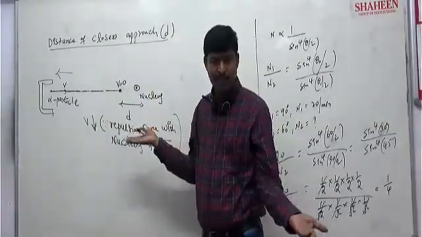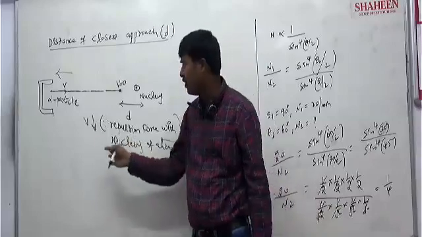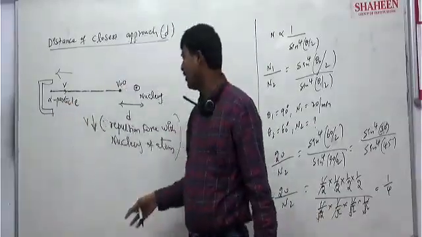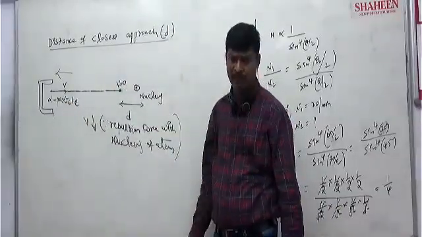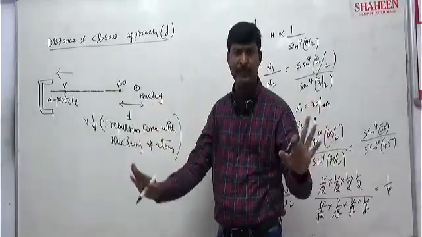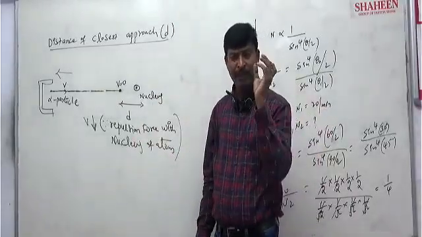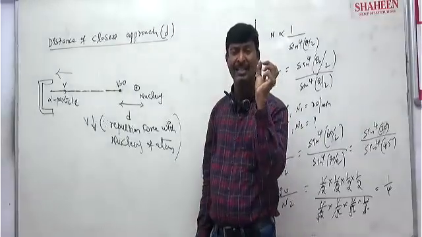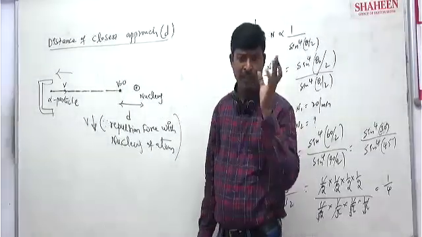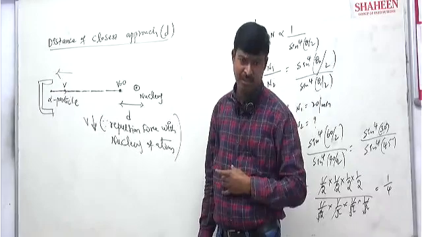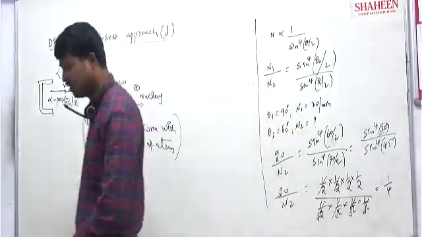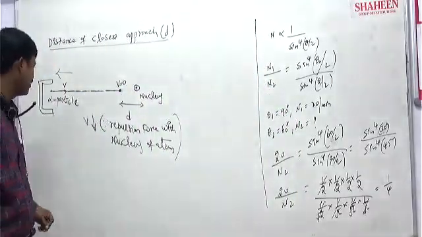No other forces are there, only the electrostatic repulsion force between the positive charge of the alpha particle and the positive charge of the nucleus. We know very well that electrostatic force is a conservative field, so energy is conserved. We will apply the conservation of energy here.